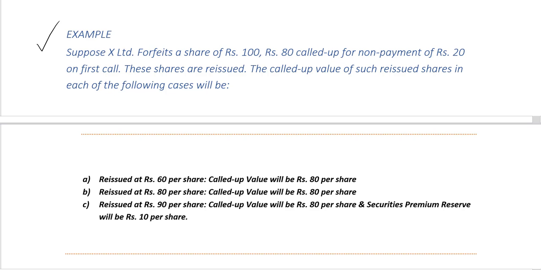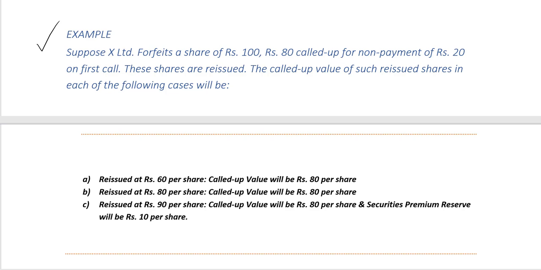So let's say the share was reissued at rupees 60 per share, full stop. It does not say anything about the amount which is paid up. Then the called up value will be rupees 80 per share. So it's reissue at discount. Reissue price 60 against the paid up value of rupees 80. Where it says the share has been reissued at 80 per share, again the called up value will be 80 per share. It's reissue at par, where the reissue price is 80 as well as the called up value is rupees 80.